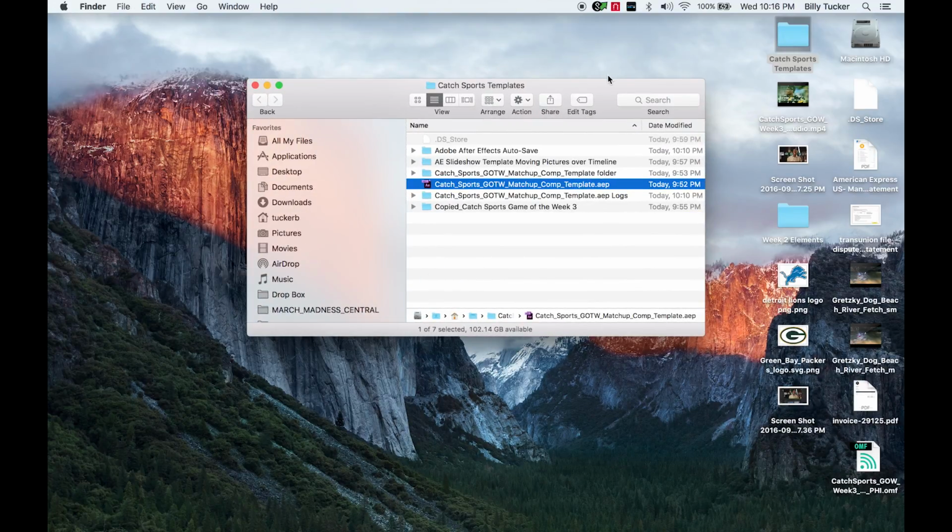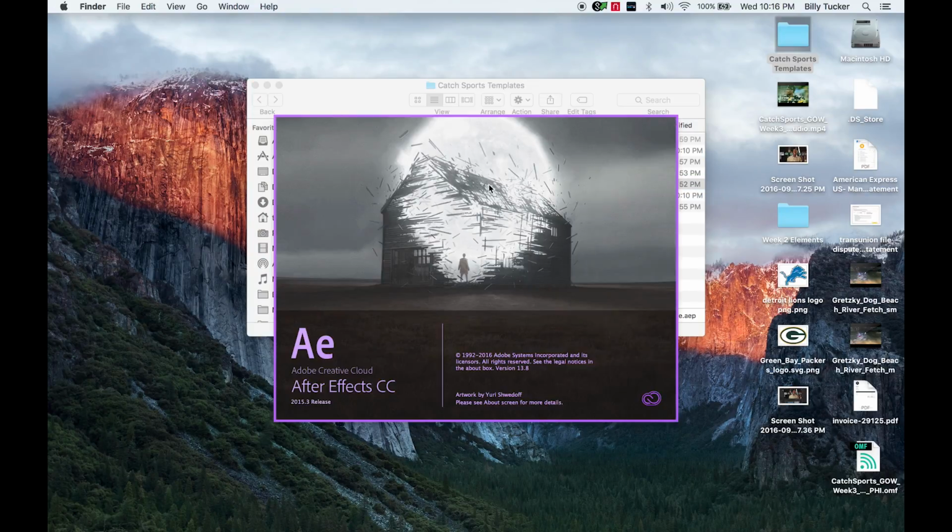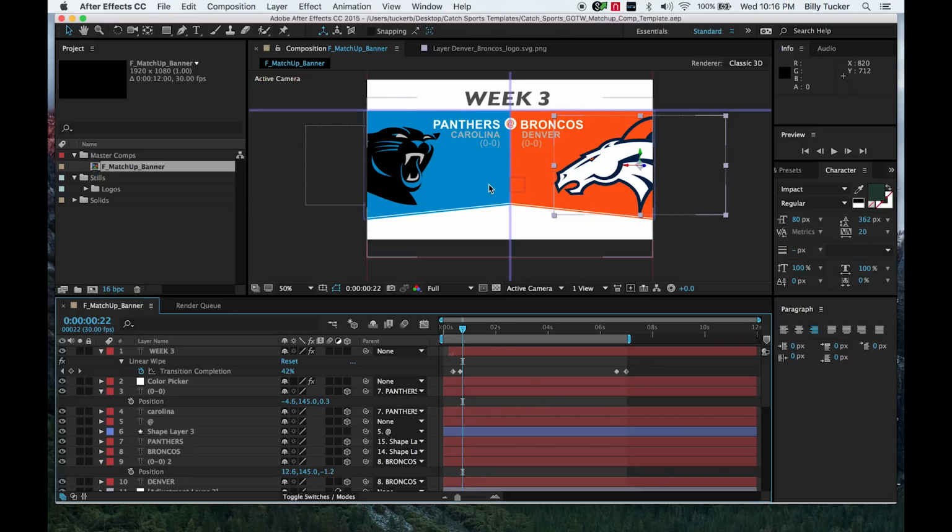And we need to basically update the matchup. So let's say that we want to, in week 4, have the Detroit Lions versus the Green Bay Packers. And as a Detroit Lions fan, I know how this is going to turn out. So let's go into the Catch Sports matchup comp template. Here we go, week 3. Let's go into week 4.